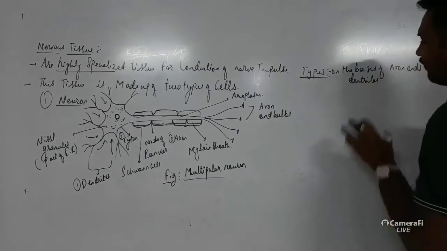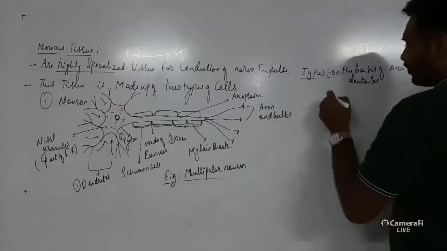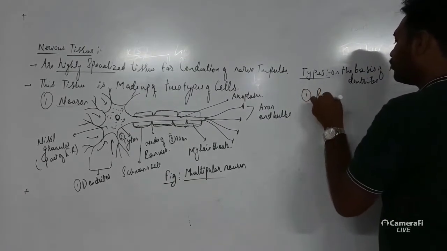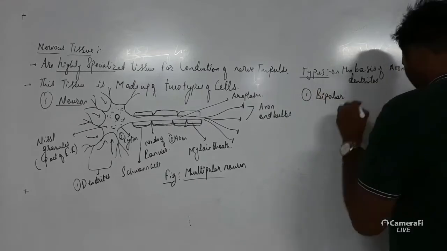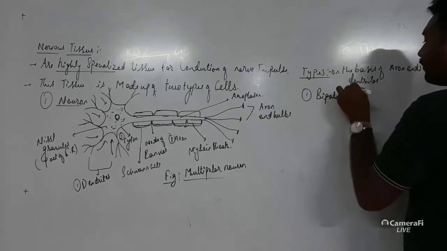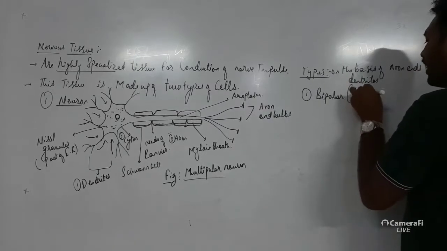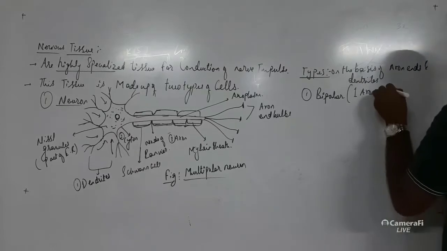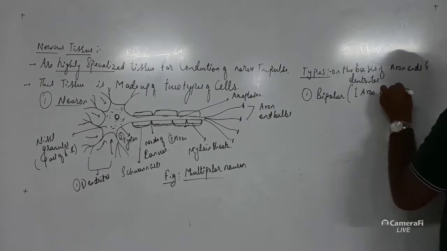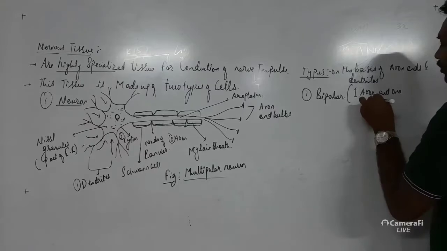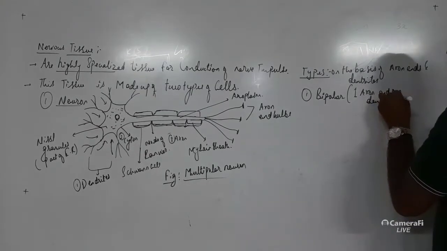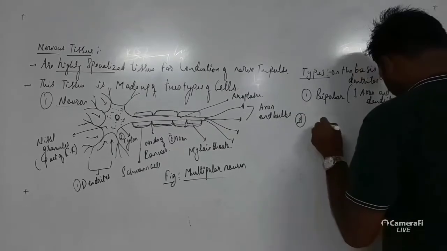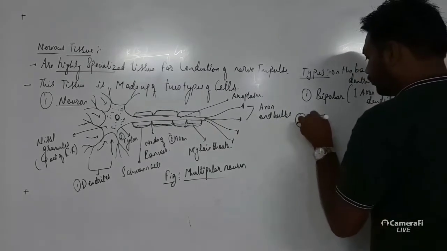When we talk of the position of dendrites, it can be one, that is bipolar. In bipolar there is one axon and one dendrite. Then another type of neuron is the multipolar.